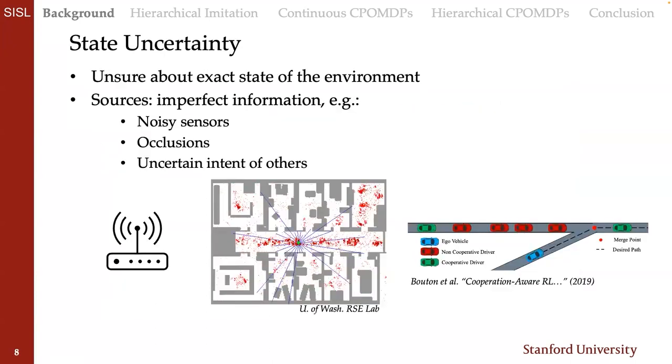The second mode of uncertainty we'll talk about is state uncertainty. So state uncertainty describes when an agent isn't exactly sure about the state of the environment that it might be in, and therefore must plan using beliefs over possible states that it could be in. This comes from imperfect information, which can come from things like noisy sensors, occlusions that occlude parts of the environment or part of the information that you might need to make decisions, or things like uncertainty about the intent of others. So in autonomous driving, you'll have occlusions, but you might also be uncertain about maybe the level of cooperation of other vehicles as you're trying to do something like merge.